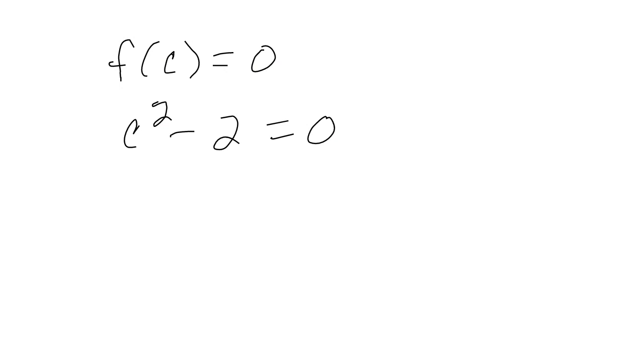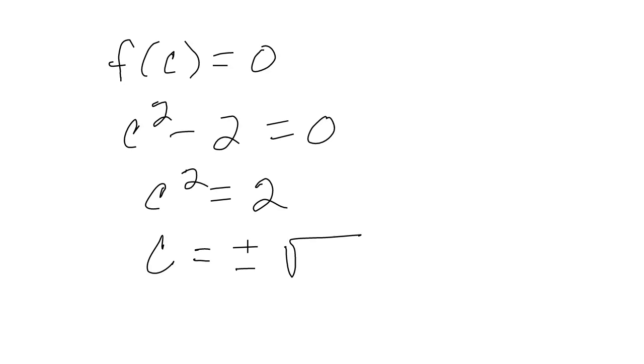In this case, you could use the quadratic formula because we have a quadratic. Anytime you have a quadratic set equal to 0, you could use the quadratic formula. But in this case, it's easy to solve because I can just add 2 to both sides and then take the square root. And of course, when I take the square root, it's plus or minus, correct? So I have 2 options here. C is plus or minus the square root of 2. Square root of 2 is about 1.414.